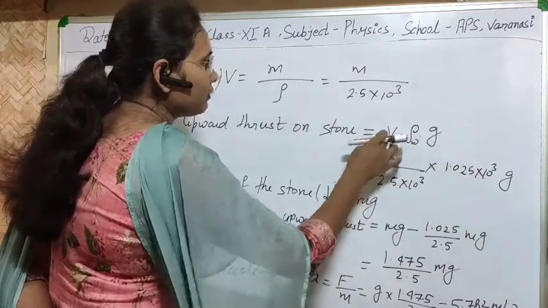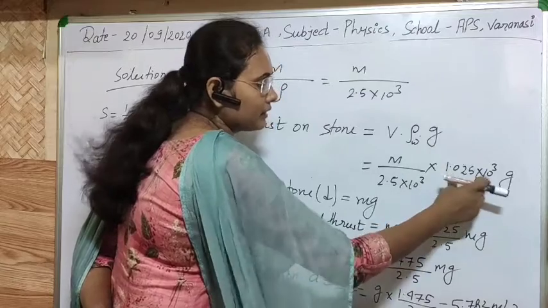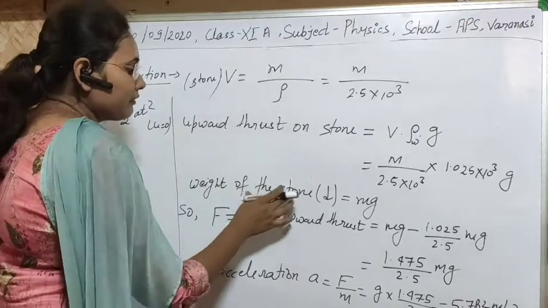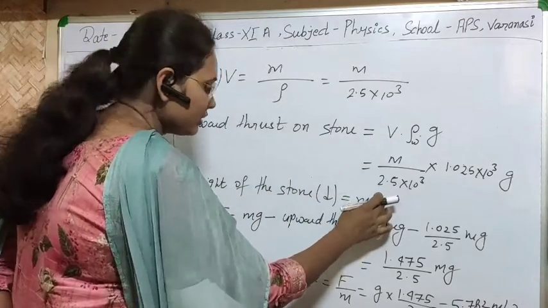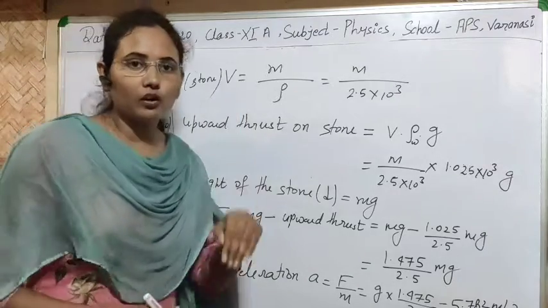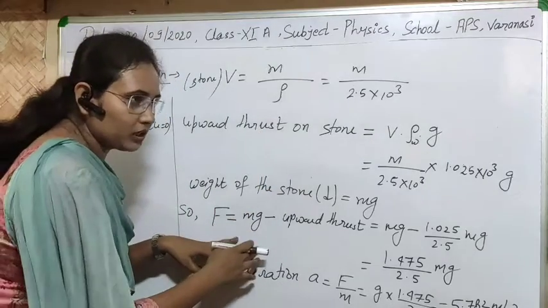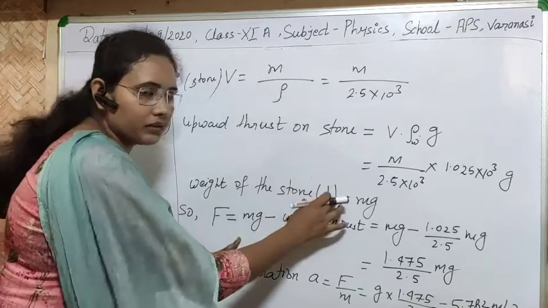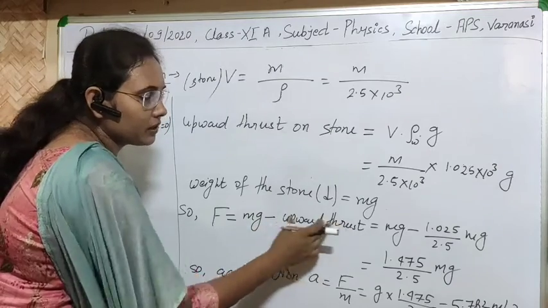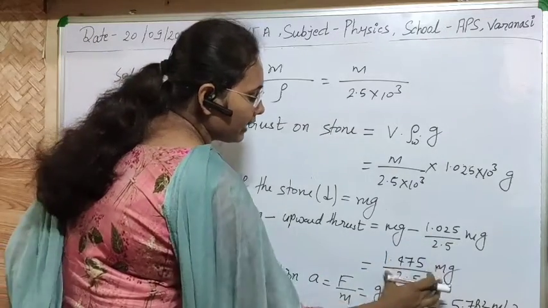So we can write the volume from here, and as you know the relative density of the sea water, we can write it here, and g. Clear? Now what will be the weight of the stone? That will be simply m into g. The force is acting downward, and finally the stone is going to sink. That's why the downward force will be greater than the upward thrust. So mg minus the upward thrust will give us the final force acting in the downward direction. We can easily calculate it.